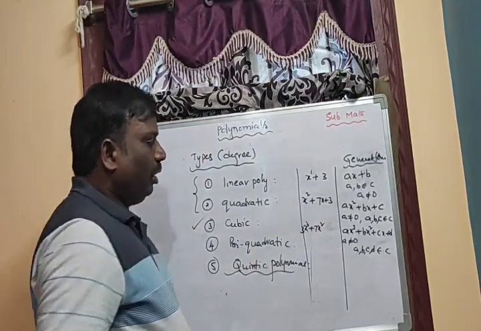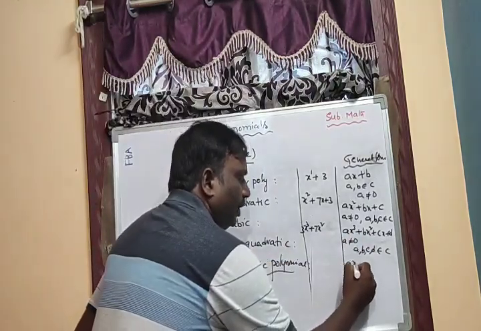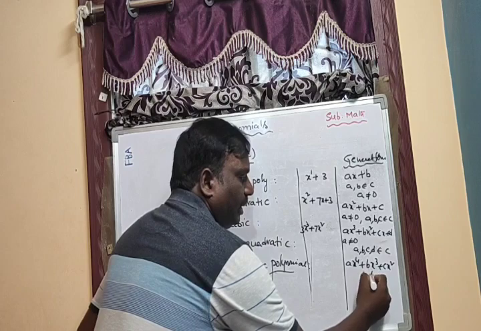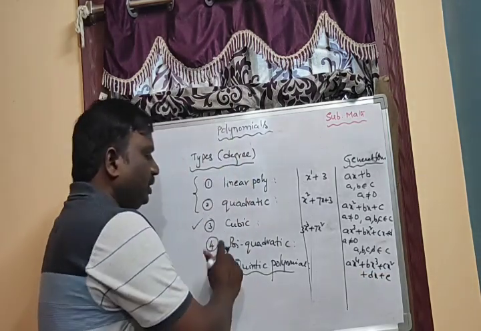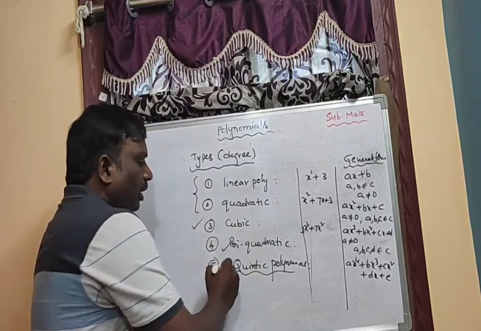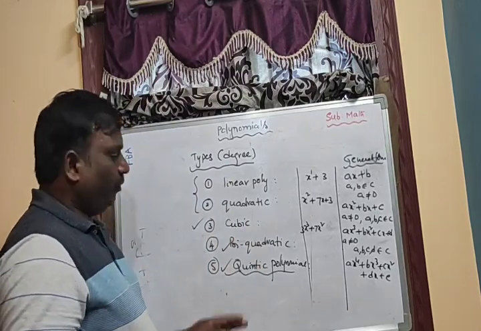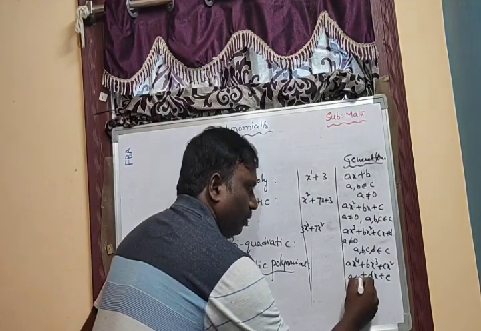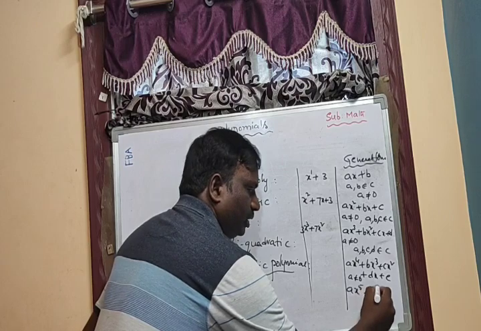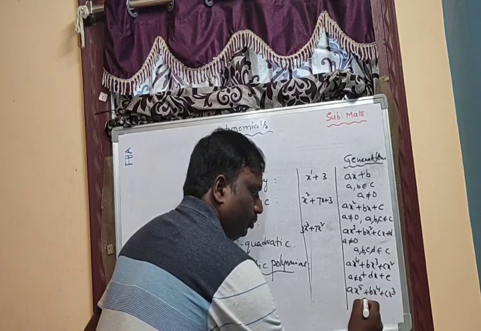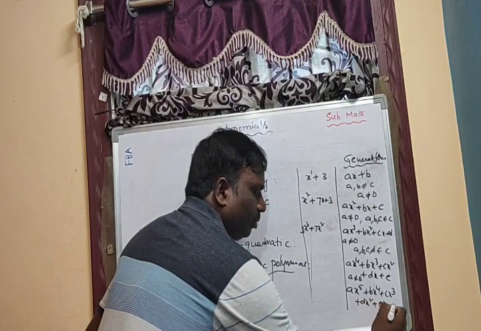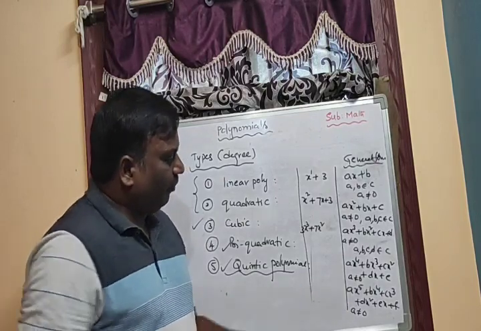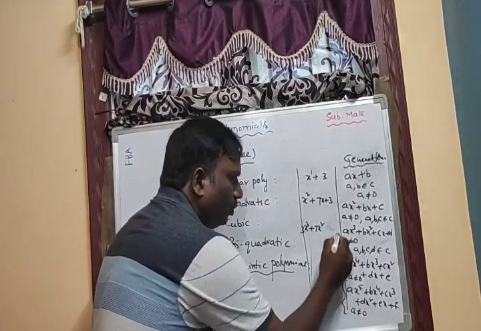Similarly, the general form of a biquadratic polynomial is ax power 4 plus bx cube plus cx square plus dx plus e. The highest power of the variable is 4. Similarly, quintic polynomial: the highest power of the variable is 5. Here also a is not equal to 0. ax power 5 plus bx power 4 plus cx cube plus dx square plus ex plus f, a is not equal to 0. So identify that in each and every expression I wrote a is not equal to 0.